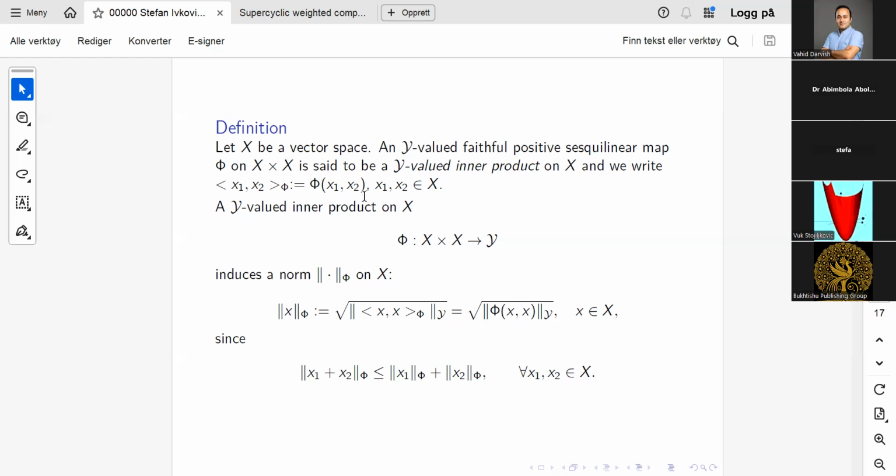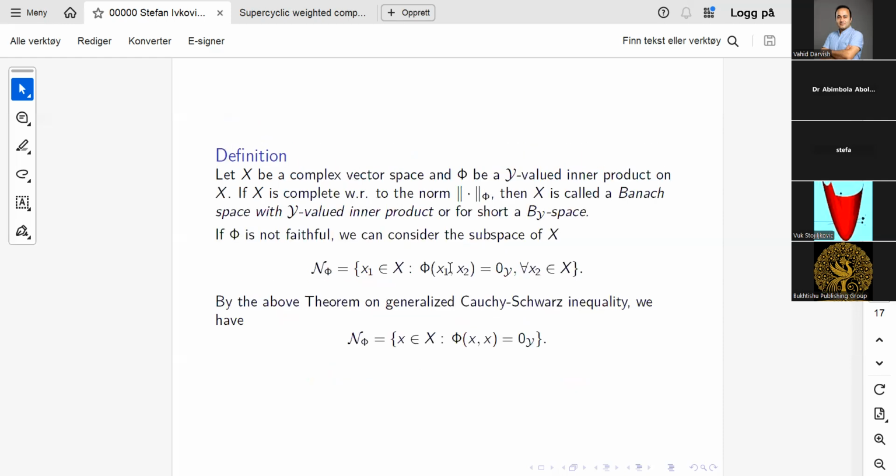So this is how we were motivated to study the Cauchy-Schwarz inequality in the norm for such maps, because we want these maps to induce such a norm. And when they induce a norm, we have a space which we call a BI space. A space which is complete with respect to this norm is called a Banach space with an I-valued inner product, or for short, a BI space.